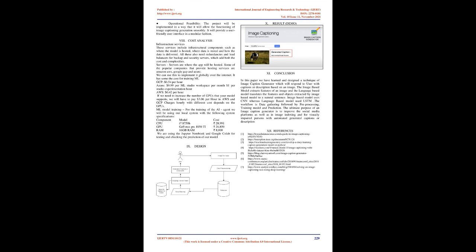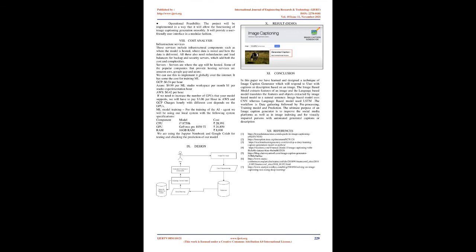11. Conclusion. In this paper we have learned and designed a technique for an image caption generator which will respond to the user with captions or descriptions based on an image. The image-based model extracts features of an image and the language-based model translates the features and objects extracted by the image-based model into a natural sentence. The image-based model uses a CNN whereas the language-based model uses an LSTM.